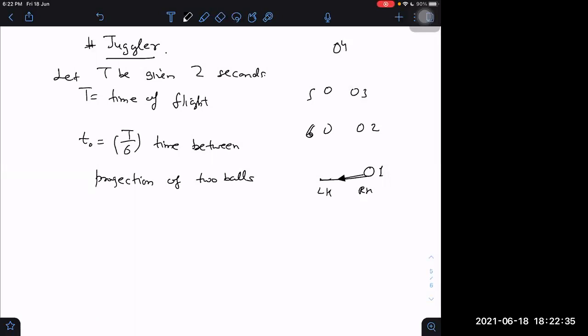Left hand, right hand. In the right hand, when one ball strikes, he will quickly give it to the other hand and then throw it up. When he throws up, after that the second ball reaches down on his hand. The same way it keeps on happening.